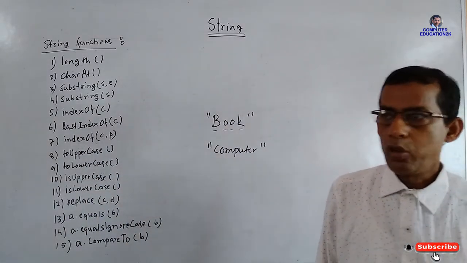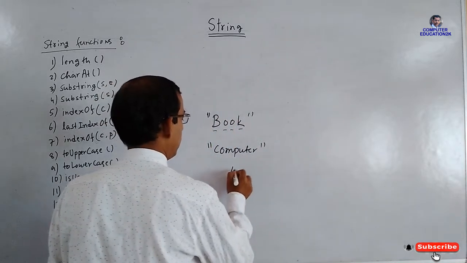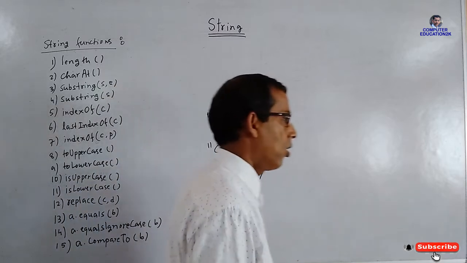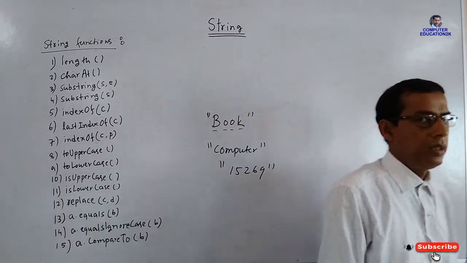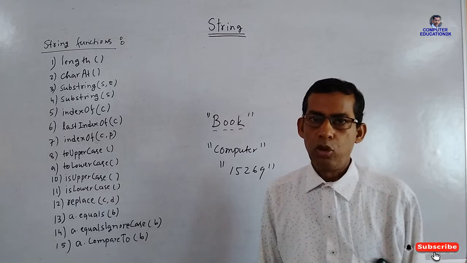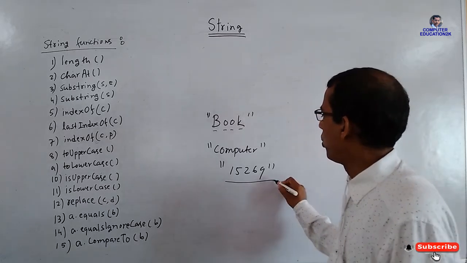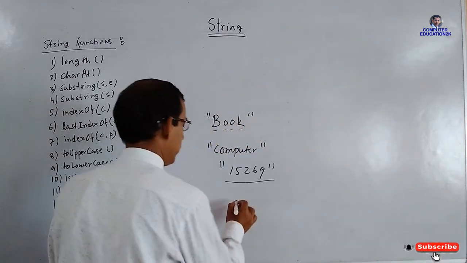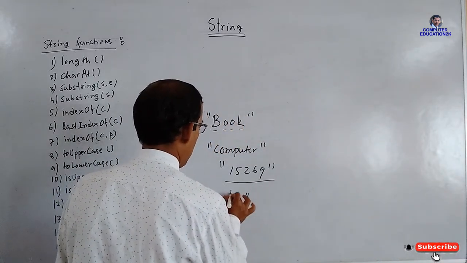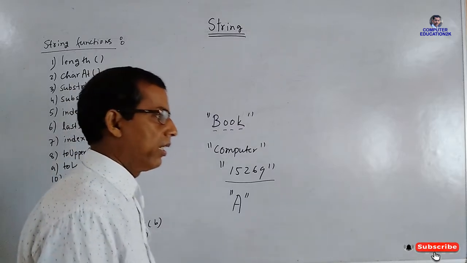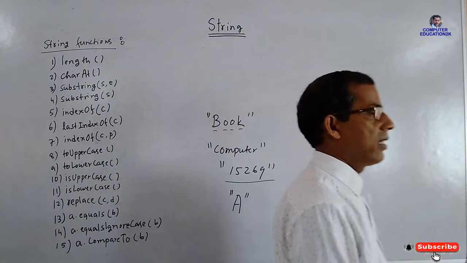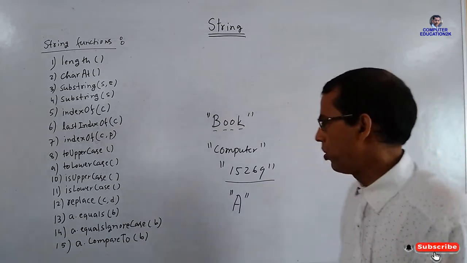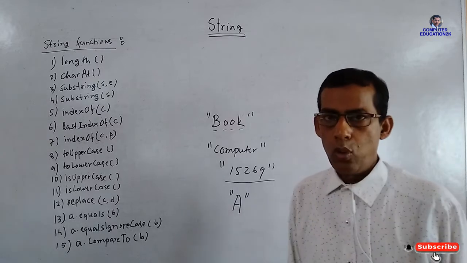Now suppose I am writing one more string. Guess, is it a string or a number? It is a string because we have written it in double quotes. Now suppose we have written a letter in double quotes. Guess, is it a string or not? Yes, it is a string because we have written it in double quotes.